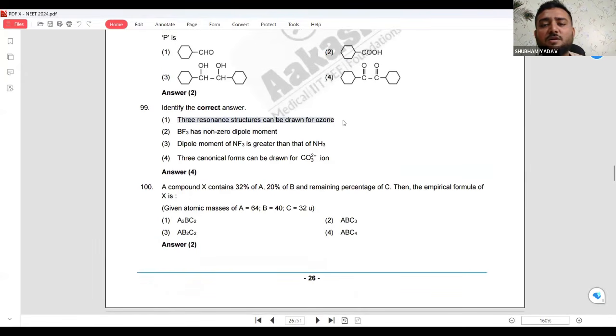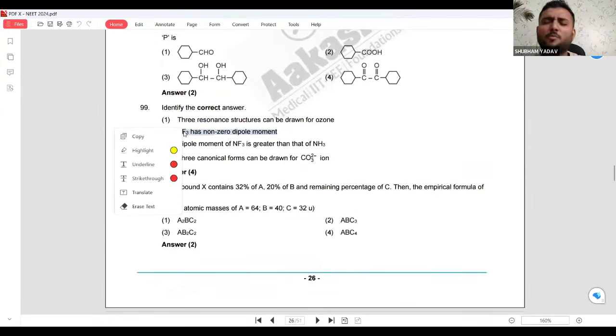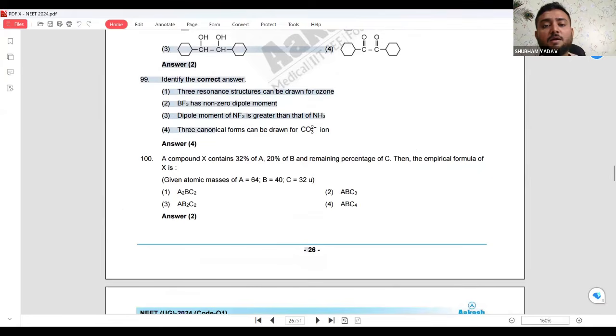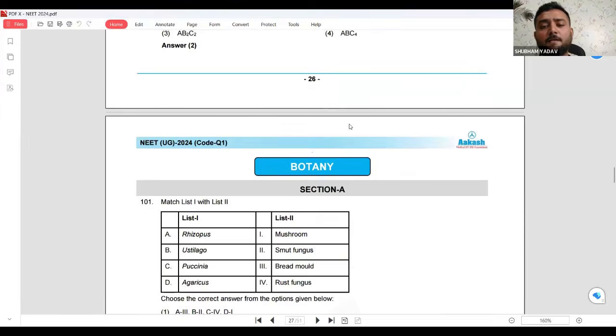Three resonance structures it will not make. BF3 is an exception. BF3 has zero dipole moment. उसका shape ऐसा होता है, not square planar, but planar, in a plane. Canonical forms can be drawn. You can draw canonical forms for this. That's the reason answer इसका 4 दिया है.